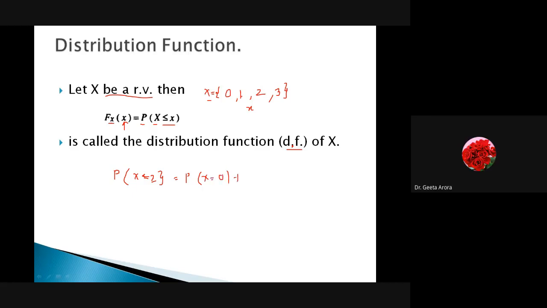What "or" means: on tossing the 3 coins, I can get a value which is either 0 heads or 1 head or 2 heads. So if we are talking about the probability of X less than or equal to 2, this is what small x signifies. Small x here is taking the value that capital X can take. Is it fine?